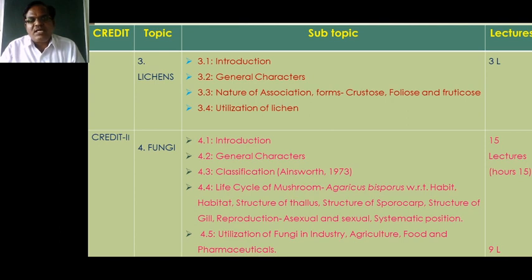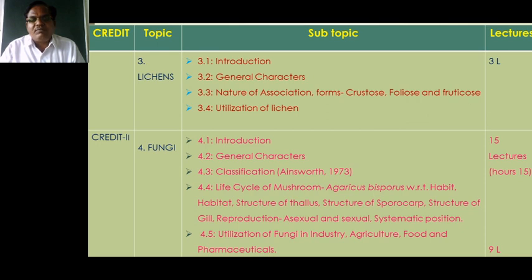The next type is the saprophytic fungi. The saprophytic fungi are fungi in which the host is always dead. It means when fungi live on dead and decaying matter, they are known as saprophytic fungi.